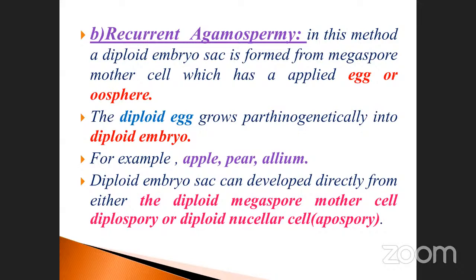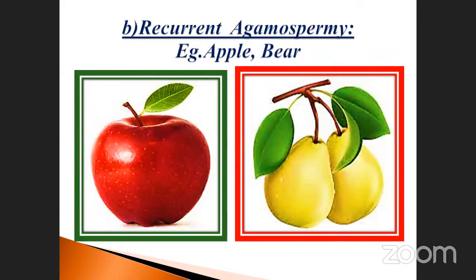You note it down. In recurrent agamospermy, the diploid embryo sac is produced from the megaspore mother cell, and it is referred to as an egg cell and also oospore. Diploid egg, diploid embryo. Examples: apple, pear, Allium. The diploid embryo sac can develop directly from the diploid megaspore mother cell. How will the diploid embryo be developed? From the diploid egg cell, already mentioned here, or from the megaspore mother cell, otherwise called diploid nucellar cells. So go to the next one. Apple and also pears are the two examples of recurrent agamospermy.